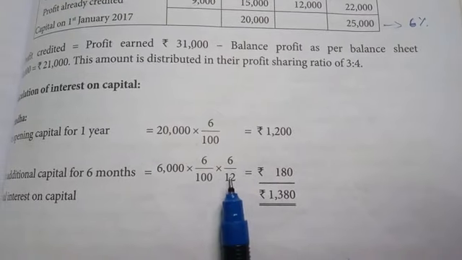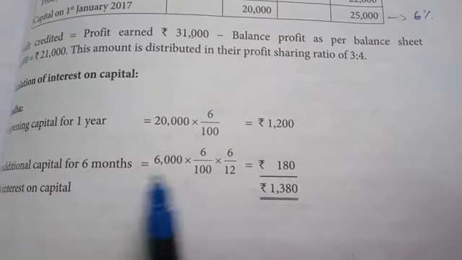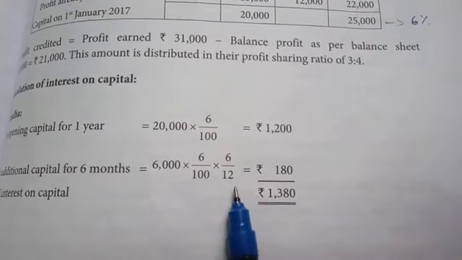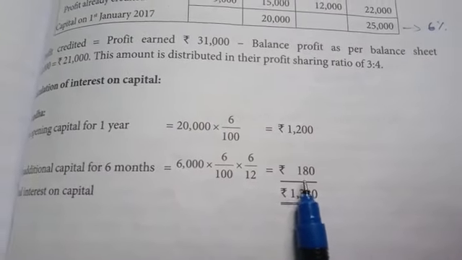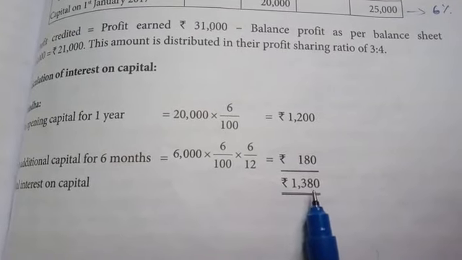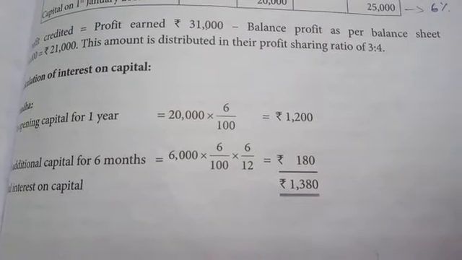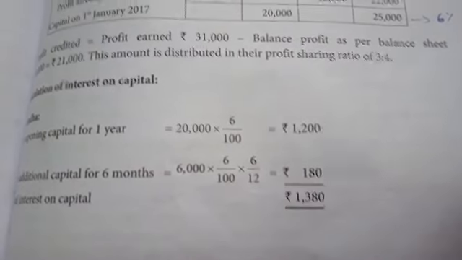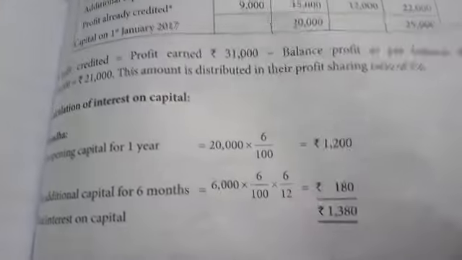From July to December is 6 months. So 6,000 into 6 by 100 into 6 by 12, 180. Total interest on capital due to Brinda, 1,380.